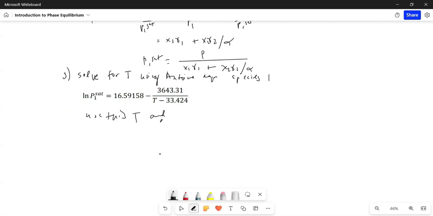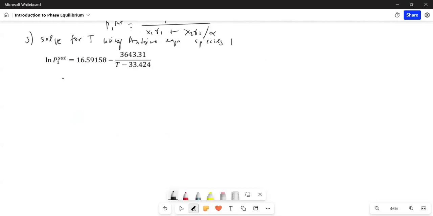Why is the whiteboard not cooperating today? Anyway, we'll be shifting to the Excel sheet. Use this T, repeat steps 1, 2, 3.